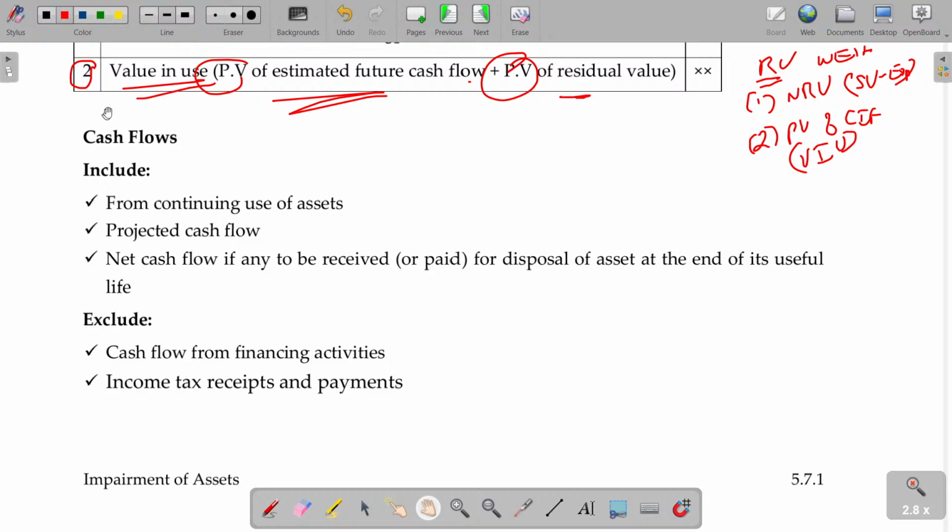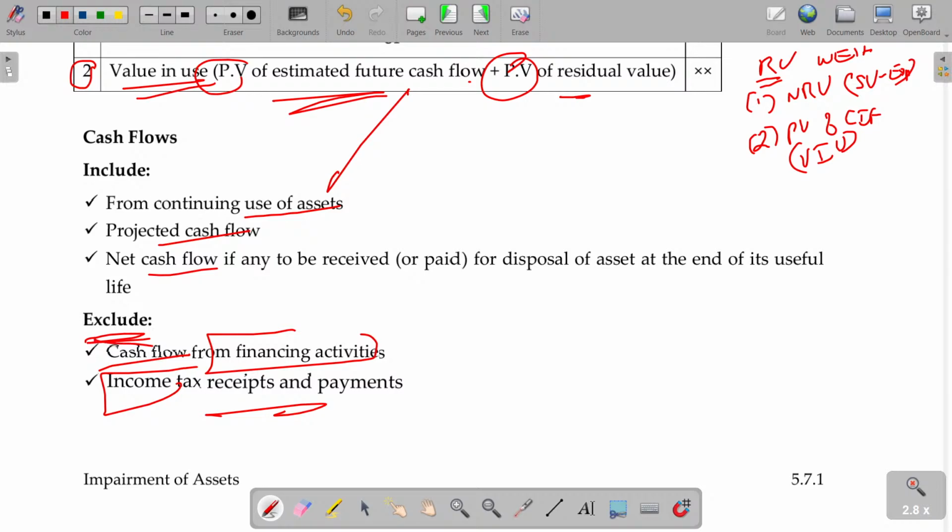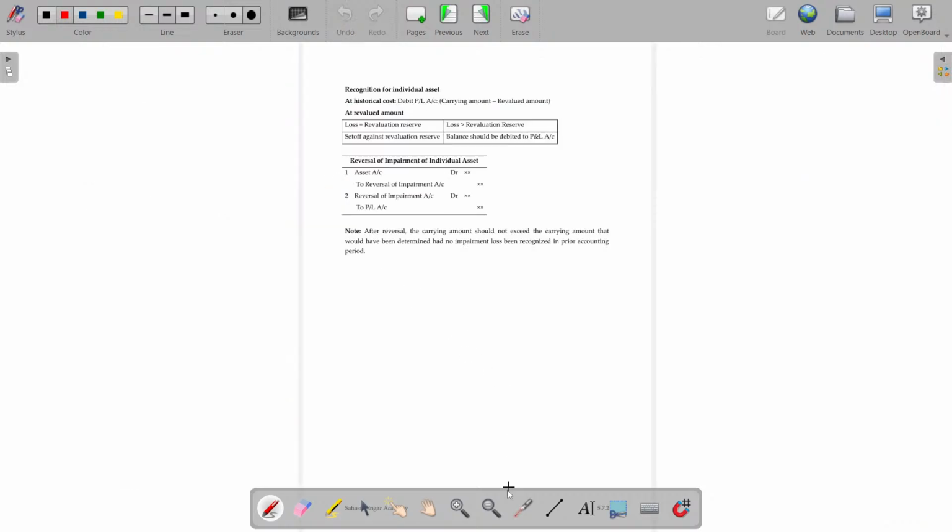So, the cash flow includes what? The continuing use of the asset, this cash flow. Projected cash flow is also taken. Net cash flow in the later period, everything is taken. But financing activity related cash flow, and income tax receipts and payments, will not be considered in these cash flow calculations. Is that clear?